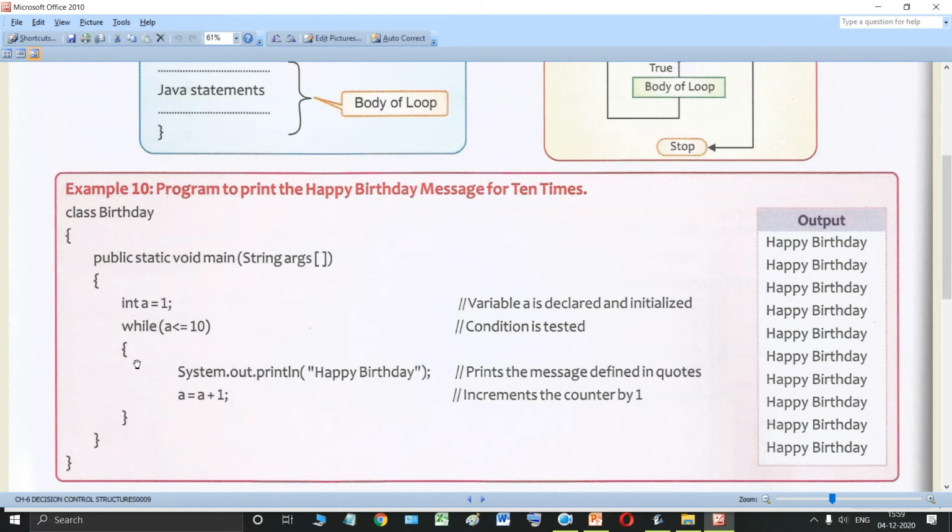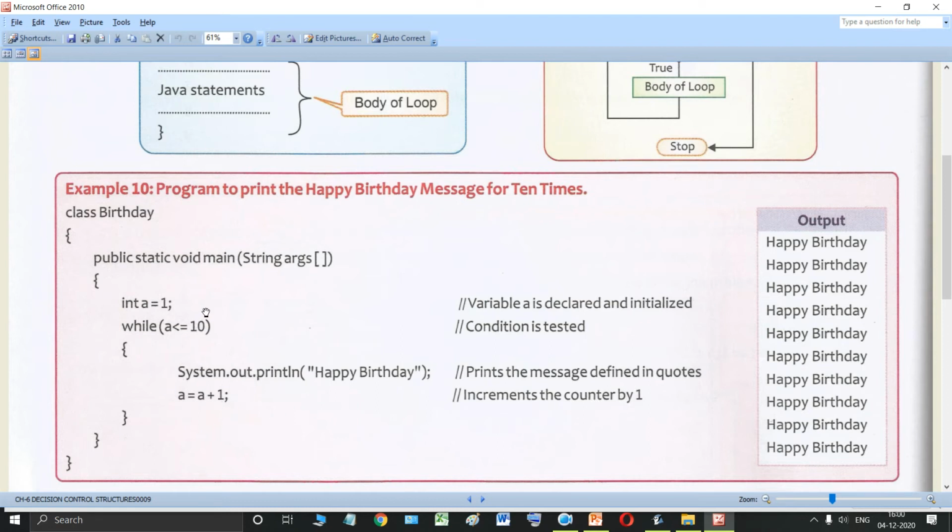Now see, after this they have given us the statement that we need to print, happy birthday. Then after that, this is the increment, a equal to a plus 1. What is this doing? Whatever is the value of a, its value will be increased by 1. So this is the increment operator. This is the increment statement. This increments the counter by 1.